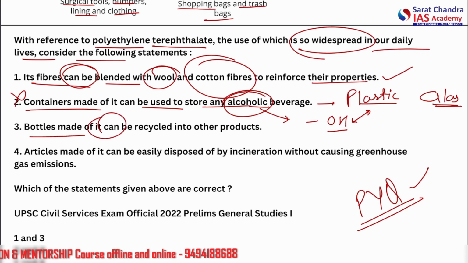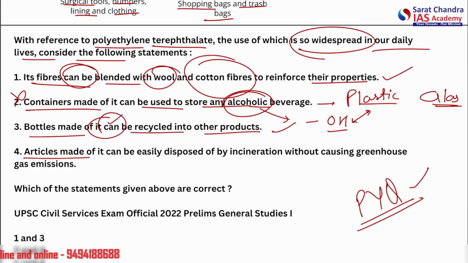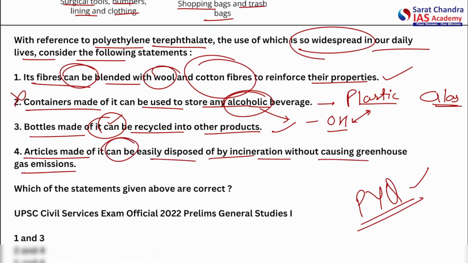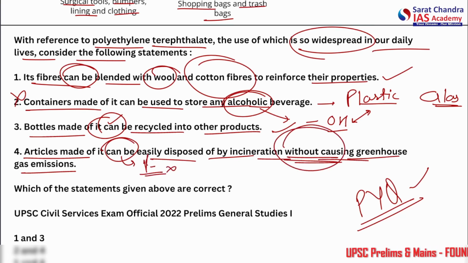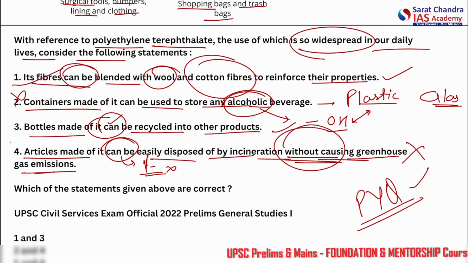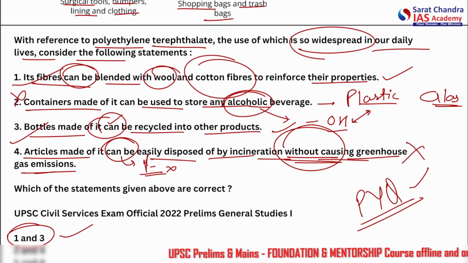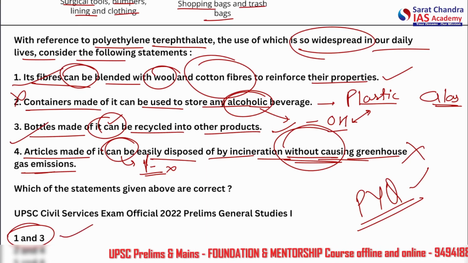Bottles made of it can be recycled into other products, again showing a possibility, again correct. Alright, articles made of it can be easily disposed of by incineration without causing greenhouse gas emission. Now it is a possibility, but this possibility is unlikely because it says without causing greenhouse gas emission. So this is incorrect. Alright, so which are correct? 1 and 3 are correct. It's a very simple question for us if we know how to solve.